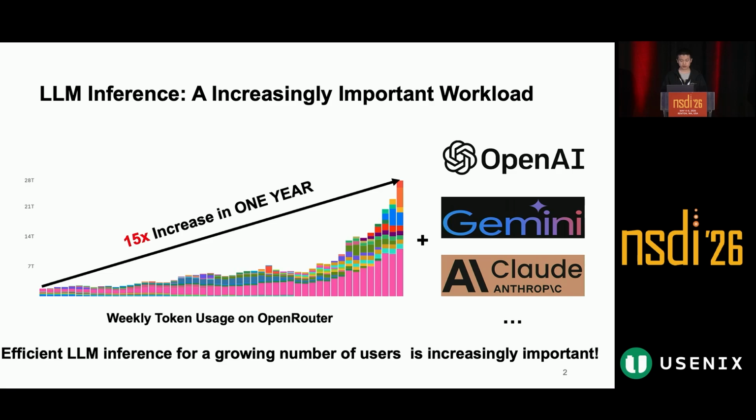Today, large language models power many interactive AI applications, such as chatbots, coding assistants, and copilots. For example, weekly token usage on OpenRouter has increased by about 15 times in 1 year. Therefore, improving LLM inference efficiency while providing a good interactive user experience is increasingly important.